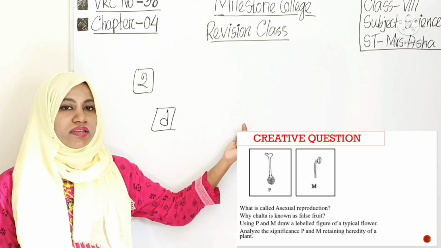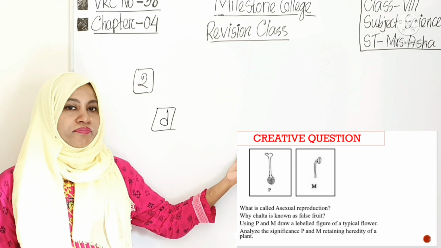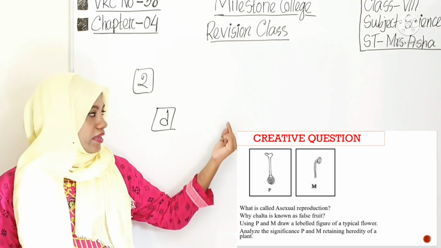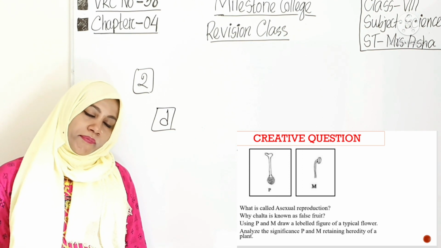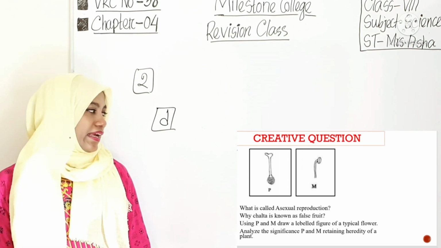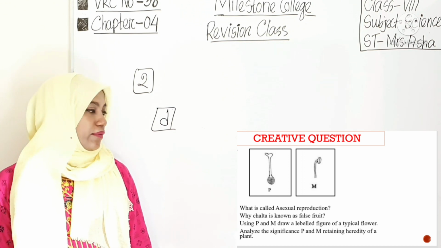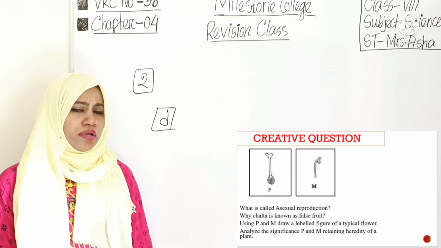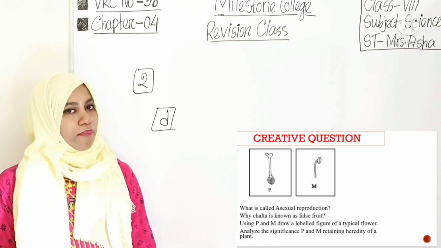So at the very beginning you will identify them. Here P is carpel, M is stamen. P is the female reproductive organ of a flower and M is the male reproductive organ of a flower. They both have huge significance in reproduction. Without these two, reproduction cannot happen.